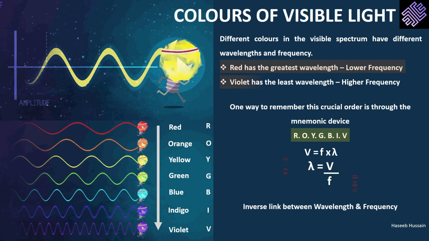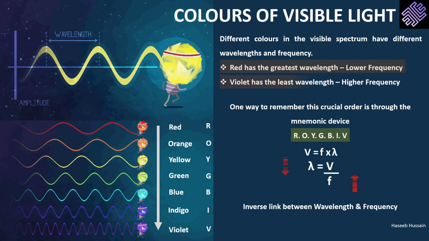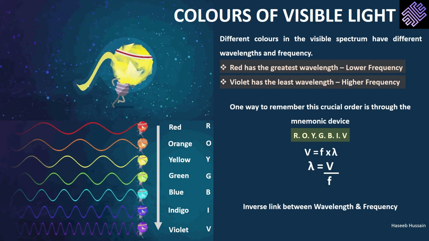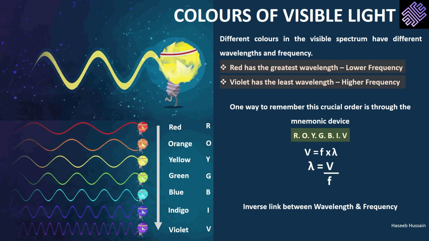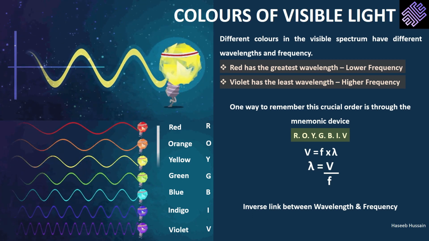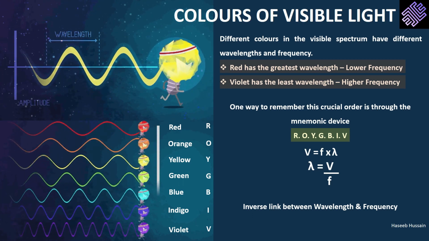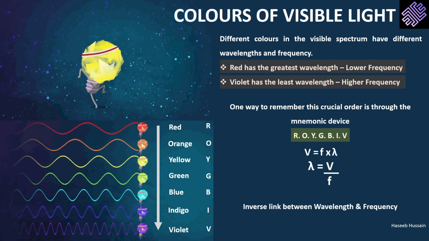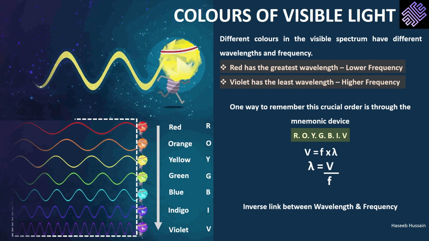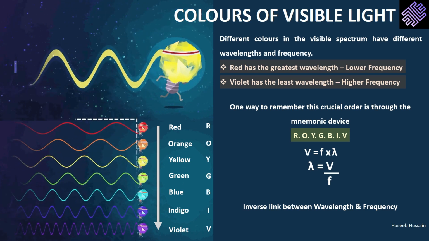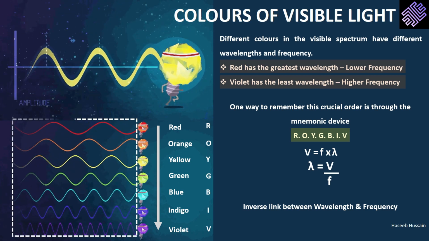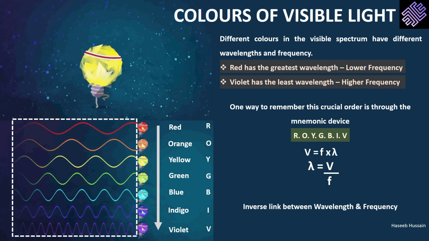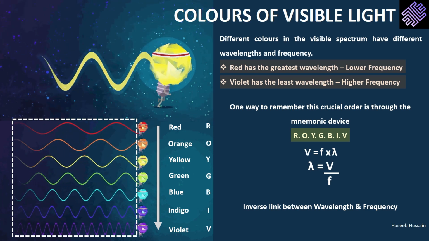This means a wave of higher wavelength, such as red, will have a lower frequency. Similarly, a wave of lower wavelength, violet in the case of visible light, will have a higher frequency. We can also see this in the image to the right. As we move downwards from red to violet, the number of waves in each second increases. In other words, the frequency of the wave increases. So there is an inverse link between wavelength and frequency.